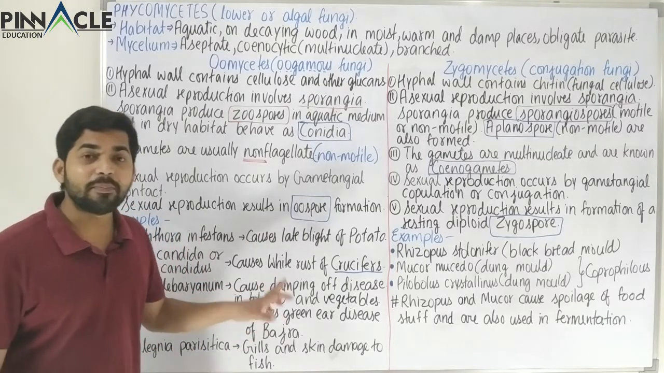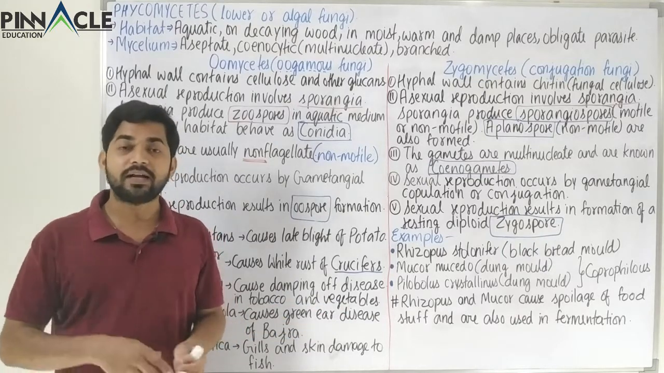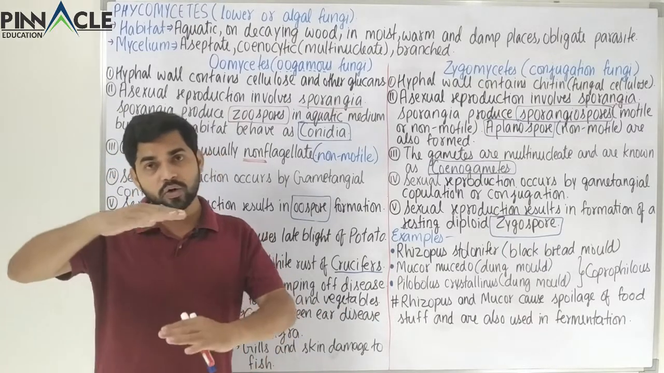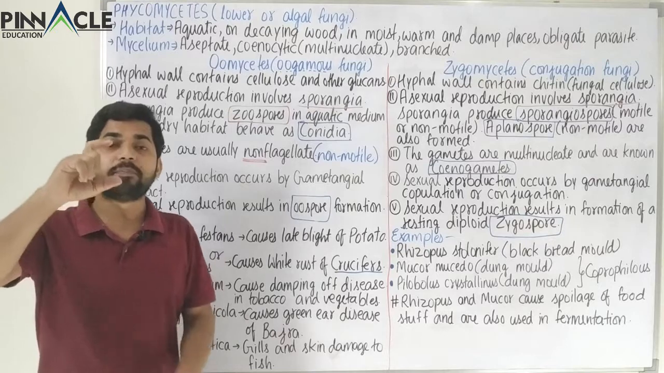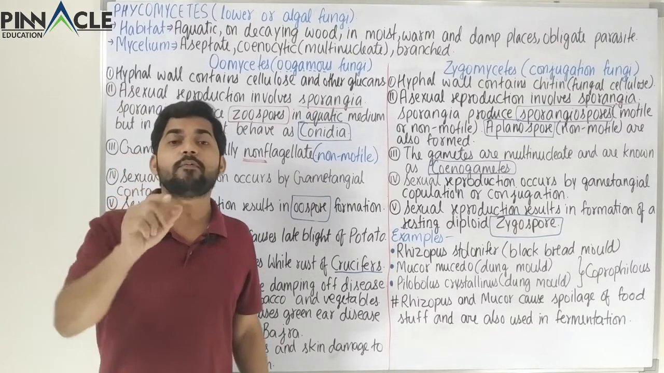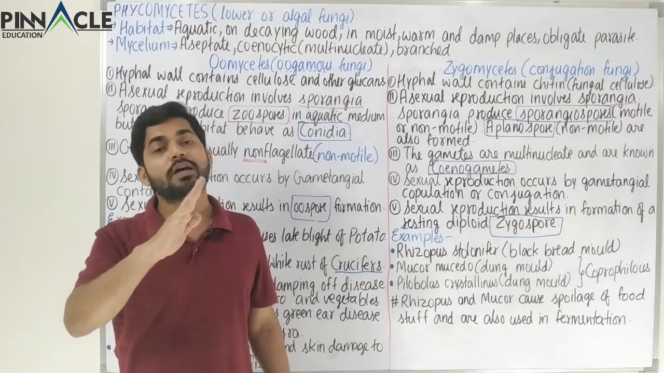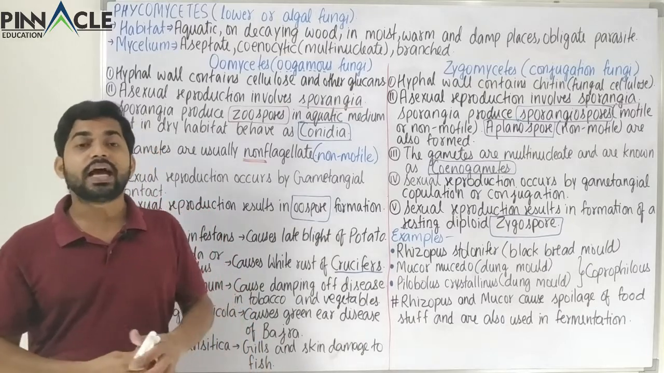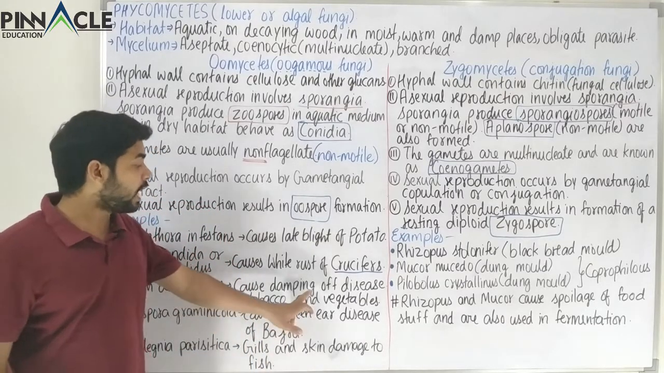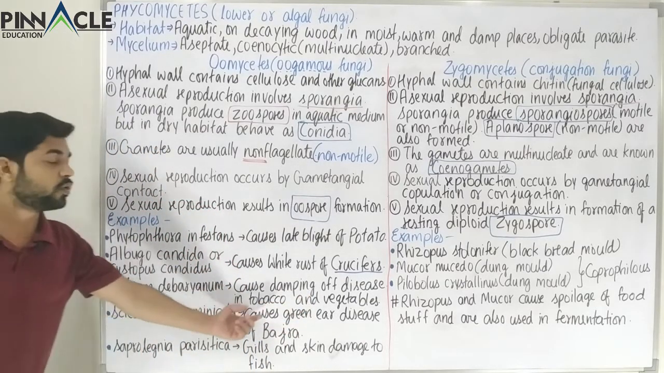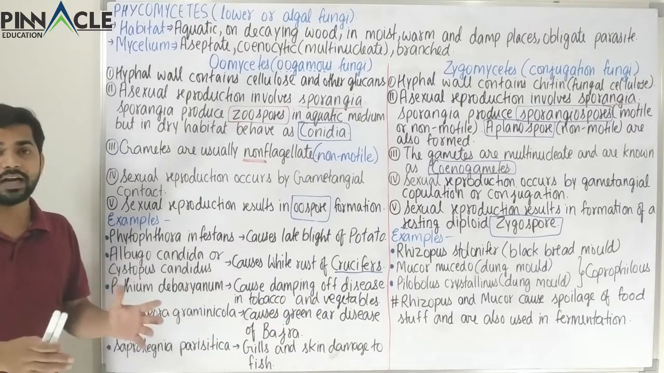So this damping off disease means that a plant will normally grow above the soil, and the base of the stem will get damaged, and therefore the plant will fall. So that is what is called damping off disease in tobacco and commonly in vegetables that we eat.